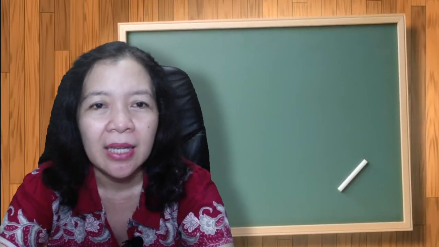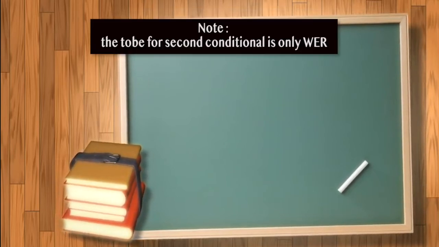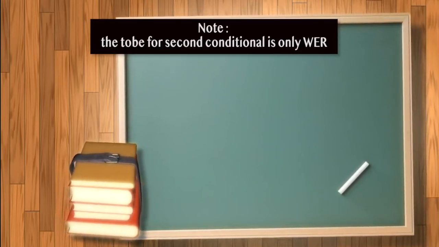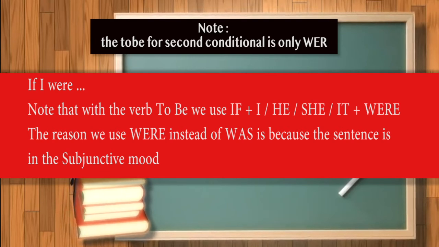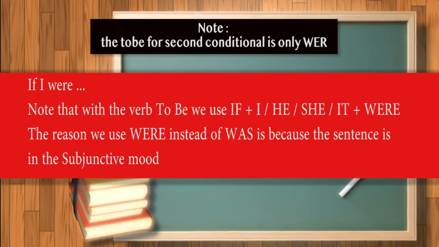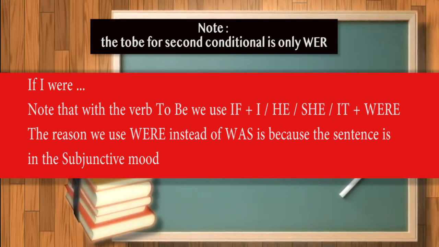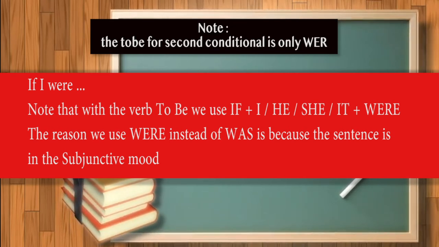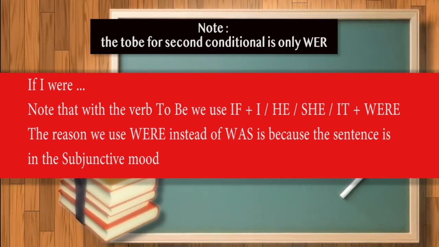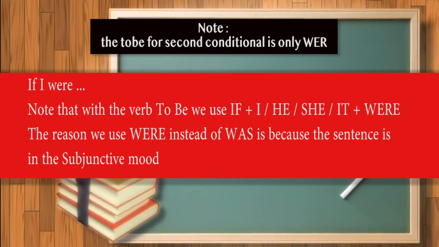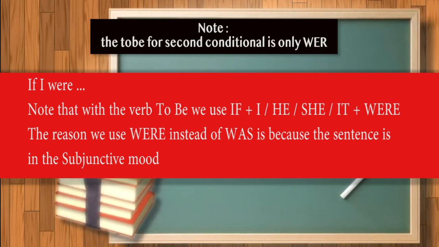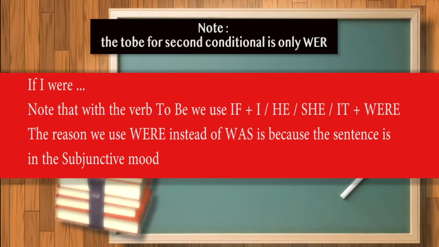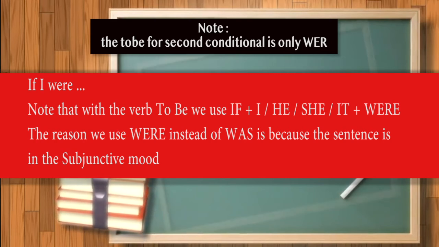Okay? Note, this is important. The to be for the second conditional is only were. So I, we, you, they, he, she, and it are followed by were. There isn't any was. If I were. Note that with the verb to be, if he, she, it is followed by were. The reason we use were instead of was is because the sentence is in the subjunctive mood.